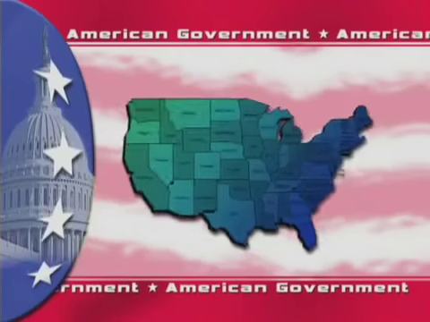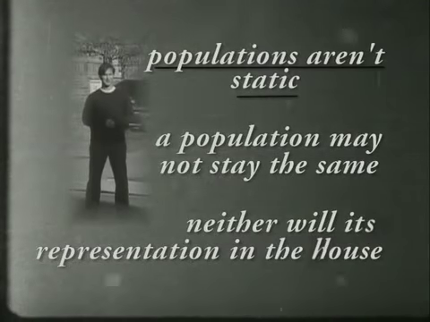You see, the whole population is divided up based on geographic boundaries called districts. Each district contains approximately the same number of people and gets 1 representative. The more districts a state has, the more representatives it has. But here's the thing. Populations aren't static. People move. People are born, people die, and some people just drift. Since the populations don't remain the same, then neither will their representation in the House.